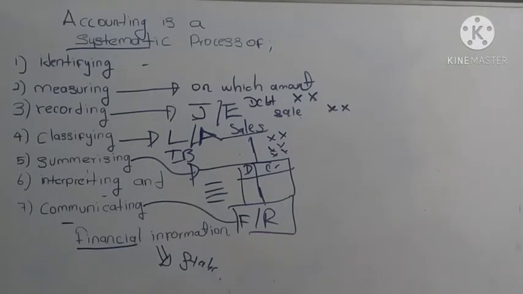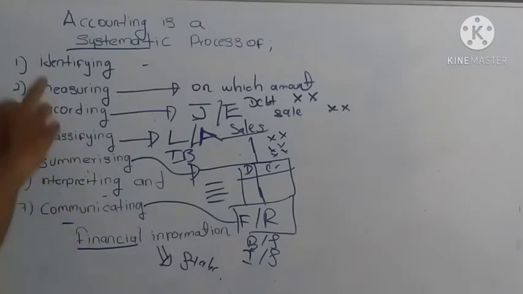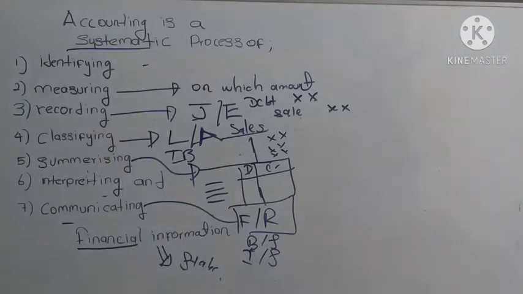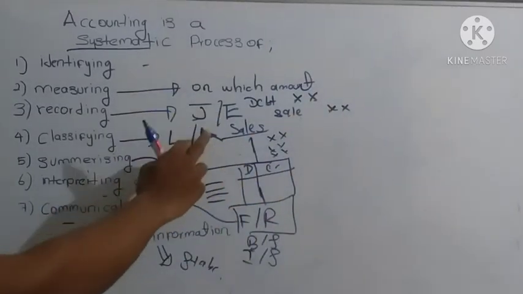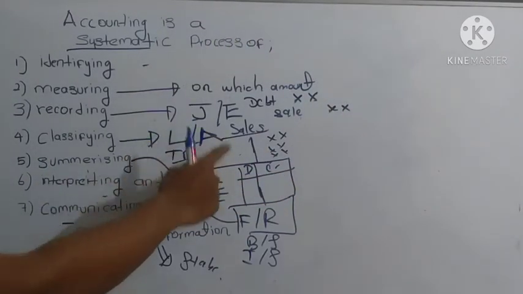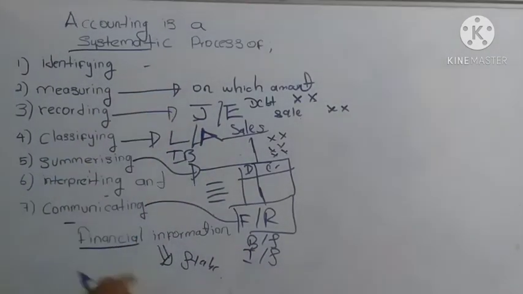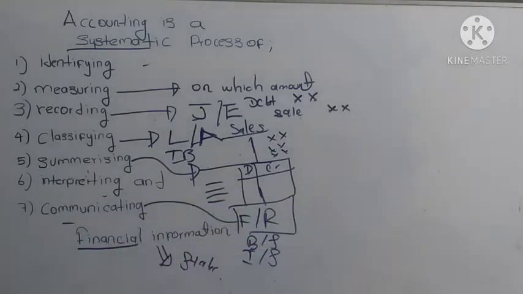For example, balance sheet and income statement. So those are the processes of accounting. You should identify what transactions need to be recorded, and on which amount such transactions need to be recorded. You will pass journal entries. You will group the journal entries according to their nature into ledger accounts. That ledger account will be summarized in the trial balance. Then communication. Under communication, you will prepare financial reports such as balance sheet and income statement.